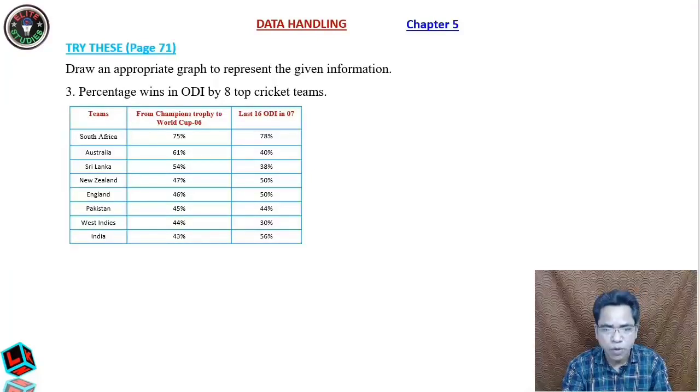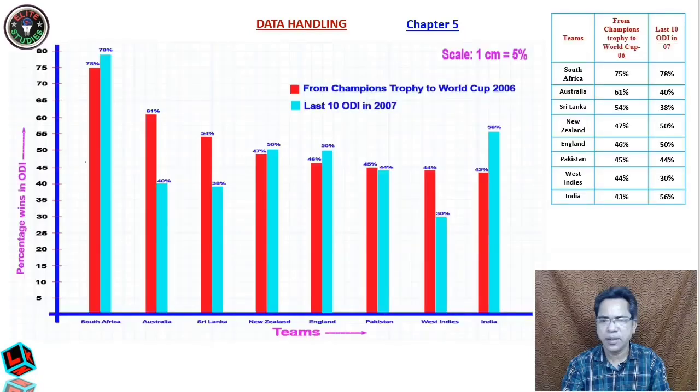Now how to represent this graph? Again, you see there are two sets of data, so again you will represent it by a double bar graph. From the Champions Trophy to World Cup 2006, you have the red rectangles, and the last 10 ODIs in 2007 are shown with the blue rectangles. Now here it is very easy. These are the percentage wins in ODIs: 70%, 78%, 61%, 40%. The teams shown are South Africa, Australia, Sri Lanka, New Zealand.